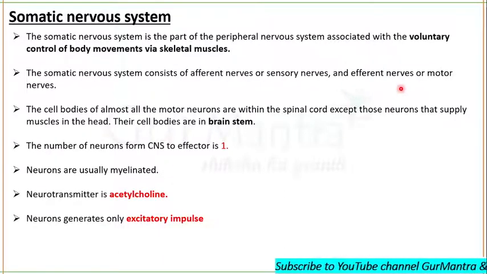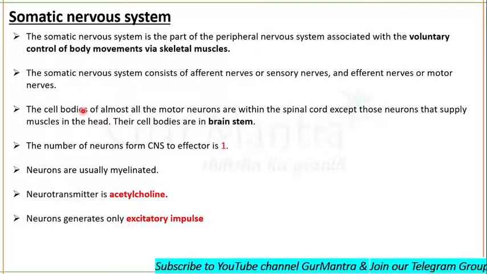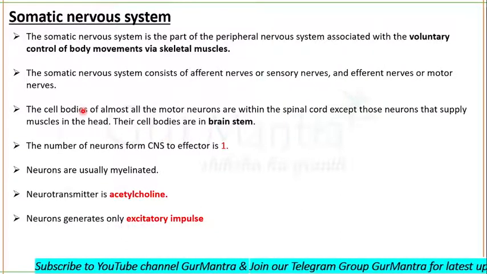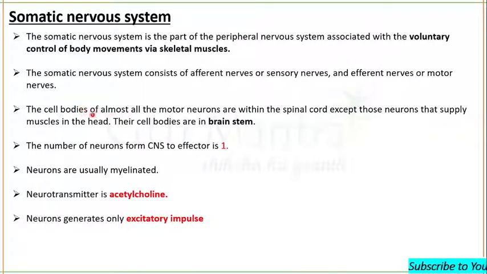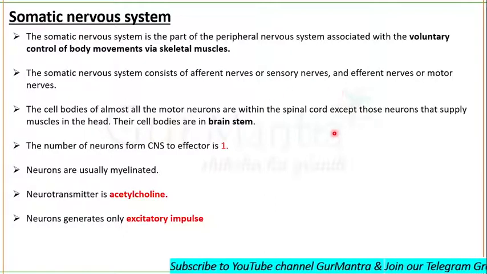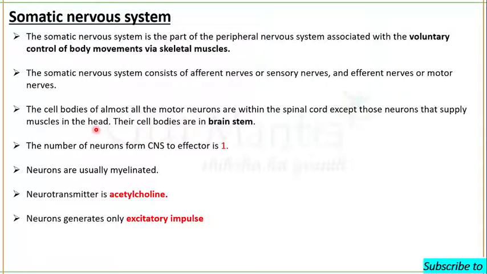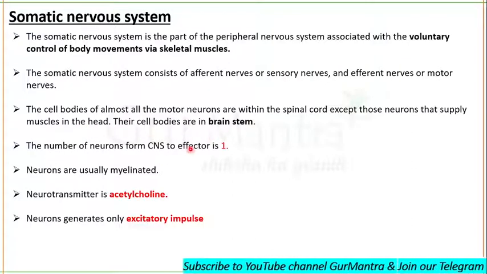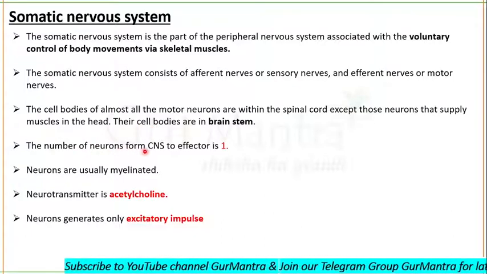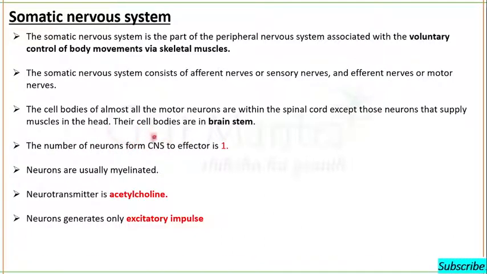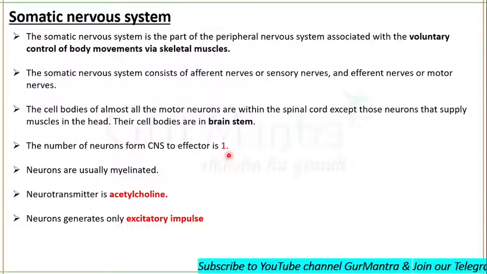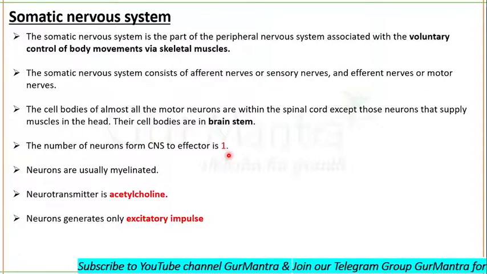But the difference is that in the somatic nervous system, the cell bodies of almost all the motor neurons are within the spinal cord, except those neurons which are supplying the muscles in the head. Their cell bodies will lie in the brainstem. And the number of neurons from the central nervous system to the effector is 1, while in the autonomic nervous system the number of neurons from the central nervous system to the effector is 2.